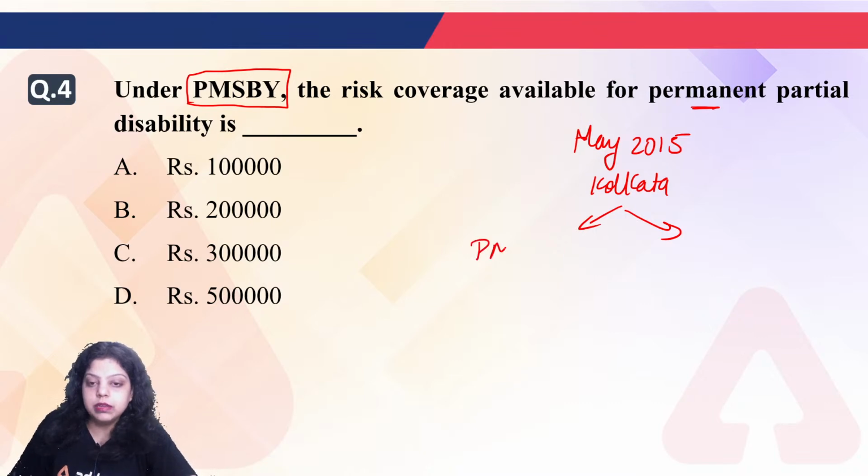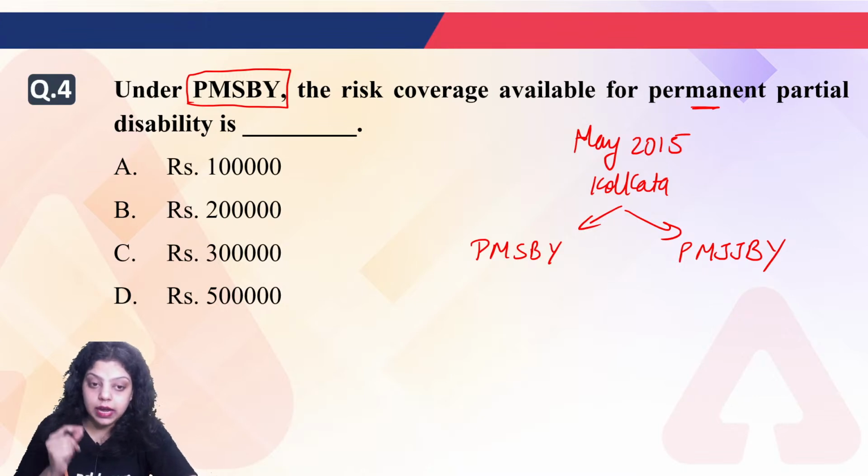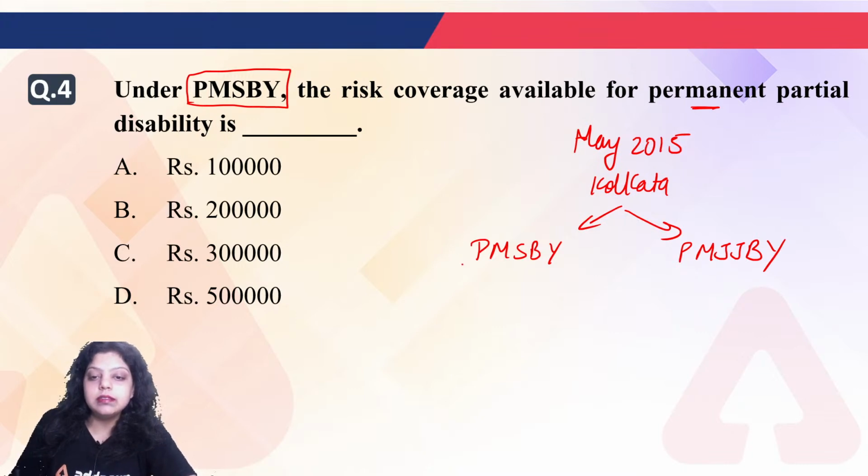First is Pradhan Mantri Suraksha Bima Yojana. Second is Pradhan Mantri Jeevan Jyoti Bima Yojana. And third is Atal Pension Yojana. So all these 3 schemes were launched on the same day from the same place by the same person, Mr. Modi. Now Suraksha Bima Yojana and Jeevan Jyoti Bima Yojana, both are insurance schemes. Okay. And everyone is saying B. B is 2 lakh. Malika Arjun is saying A.